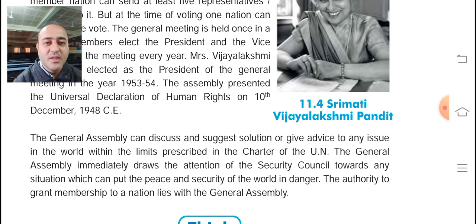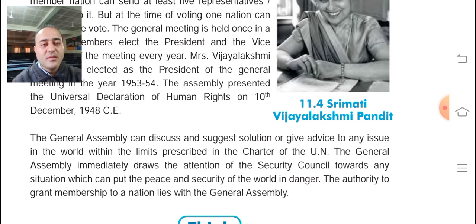The General Assembly immediately draws the attention of the Security Council towards any situation which can put the peace and security of the world in danger. Because we saw that the Security Council works for maintaining the peace and security of the whole world. If any country is trying to break the peace in the world, then the Security Council can take action against such a country. The authority to grant membership to a nation lies with the General Assembly.